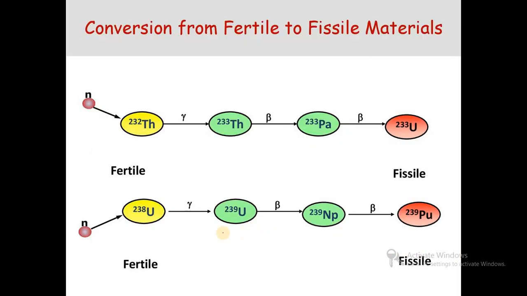Overall, thorium 232 when bombarded by neutrons is converted into the isotope thorium 233, with the emission of a beta particle we get protactinium, and with further emission of a beta particle we get uranium 233. Similarly, fertile material uranium 238 is converted into plutonium 239, a fissile material. So these two are fissile materials, while these two are fertile materials. In objective type questions they will ask which is a fissile material and which is a fertile material.